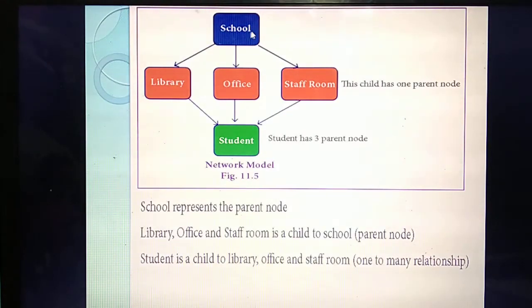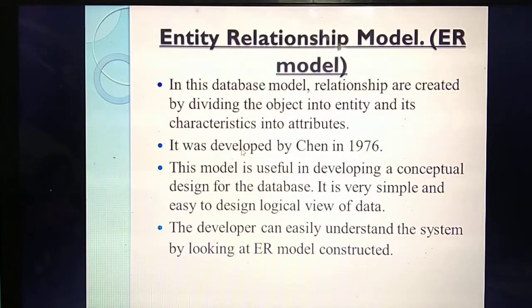Understand? First means one parent, 3 child. Next, 3 parents, 1 child. That is many to many relation. Understand? So next model is the entity relationship model, ER model.